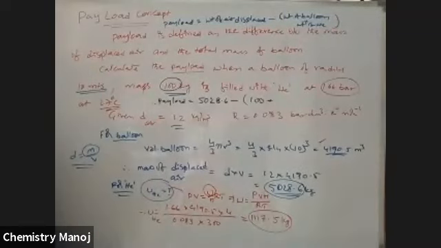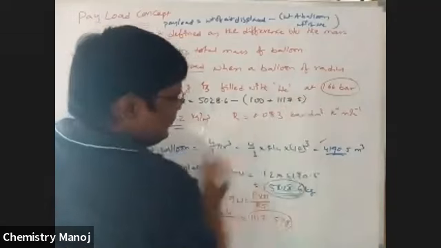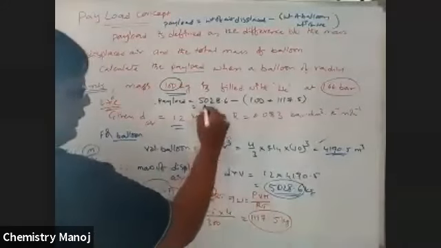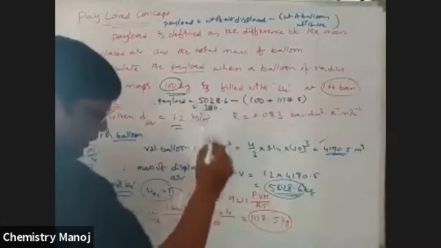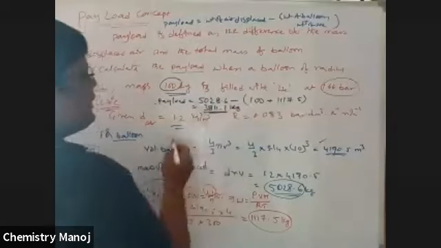Mass of helium is how much? That is 3117.5. So altogether, final calculation, the value is 3811.1 kg. This is the payload weight.